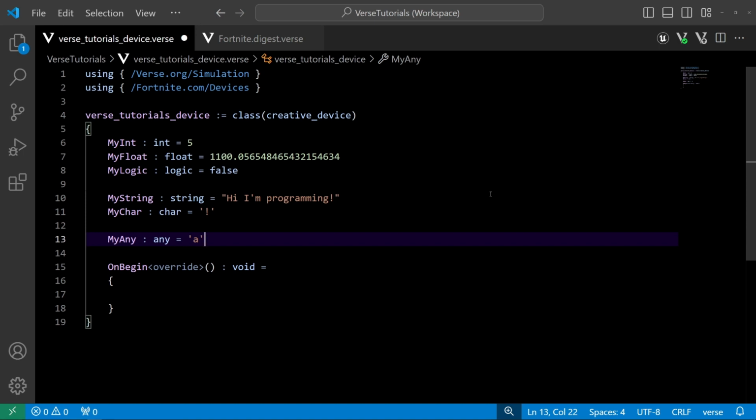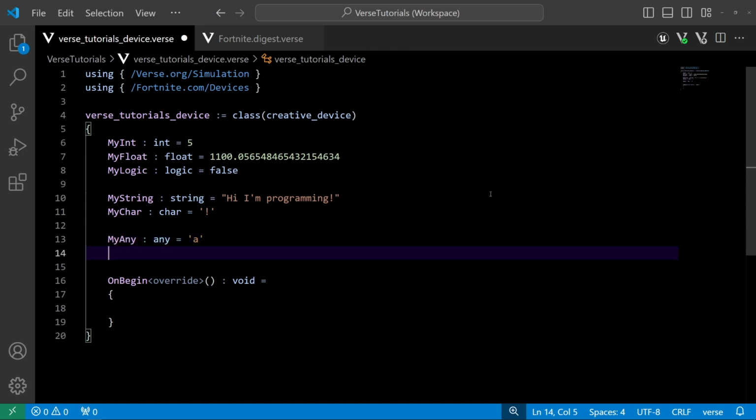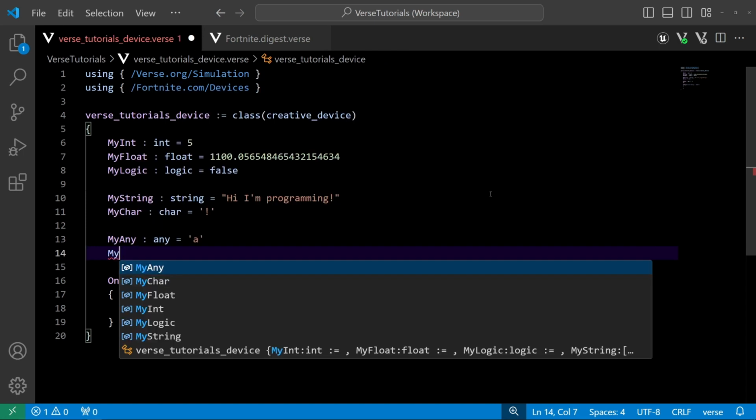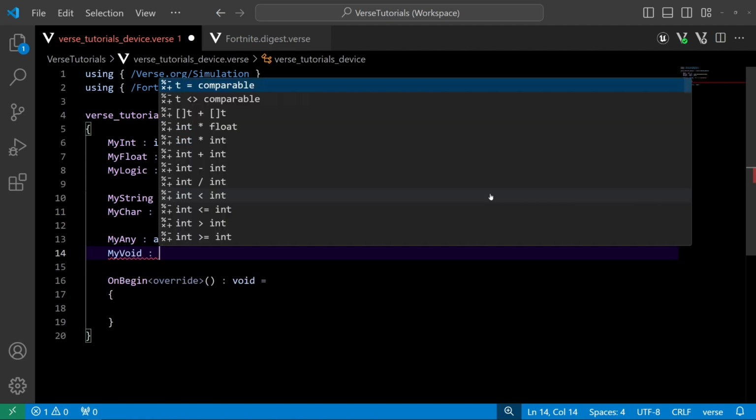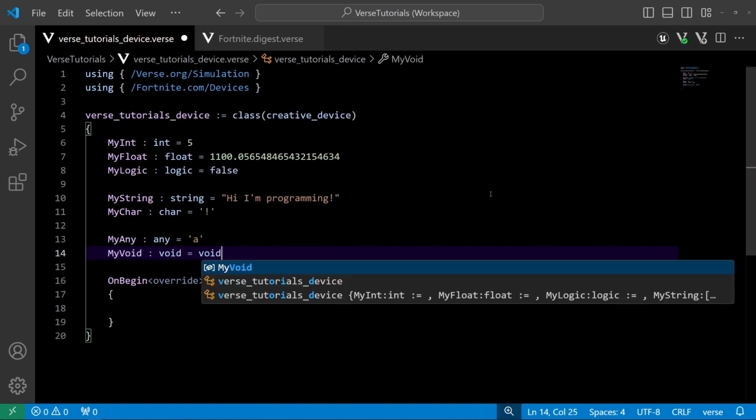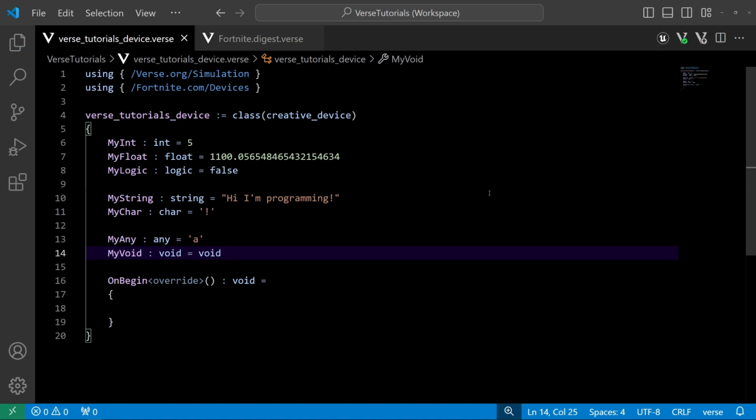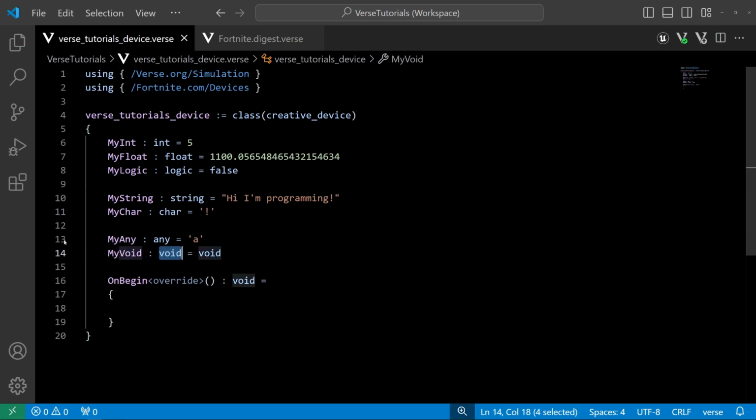And I think the last type I wanted to touch on, there are a couple more, but void. So I'm going to make an object called myVoid, and I don't think this is going to work. It does work, and I'm a little surprised this works, but void means nothing, essentially, right? You can see we have a void right here in our onBegin function, and that's because our onBegin is returning nothing, and we'll cover what returning means in a future video.